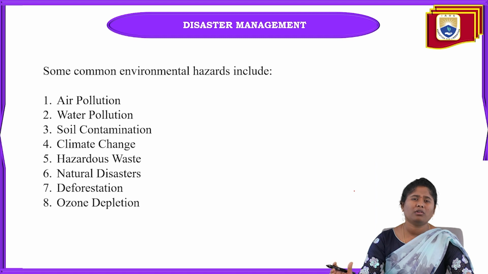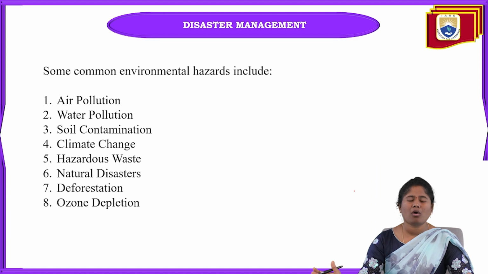So this ozone depletion is one of the major hazards we are facing, because of various types of pollution the ozone layer is opening somewhat. If it opens totally, the sun rays will directly fall on our body.